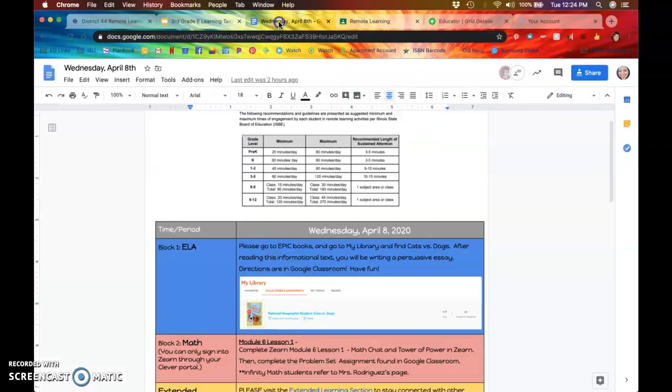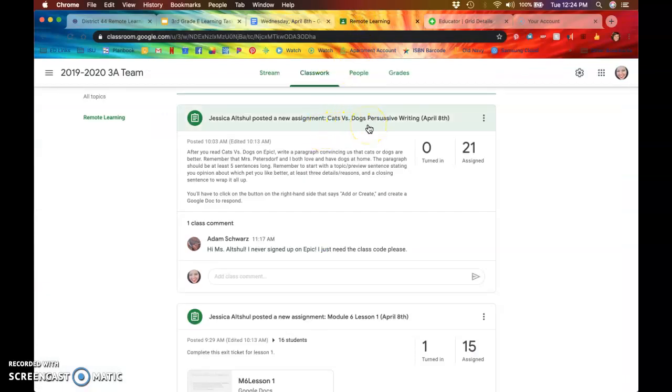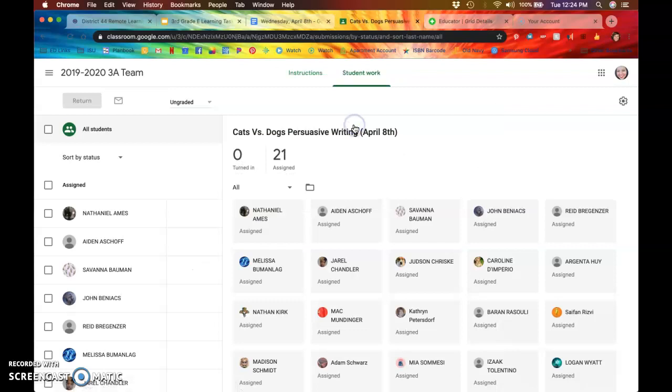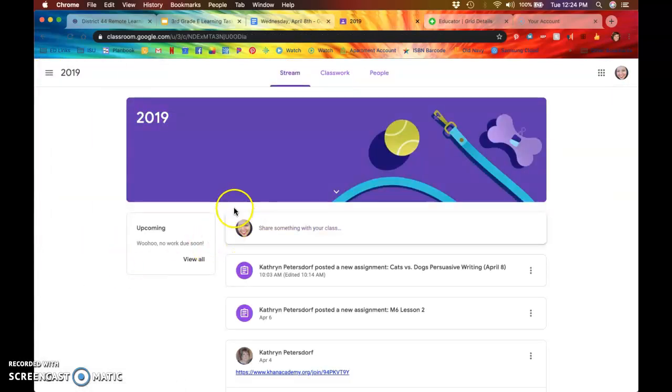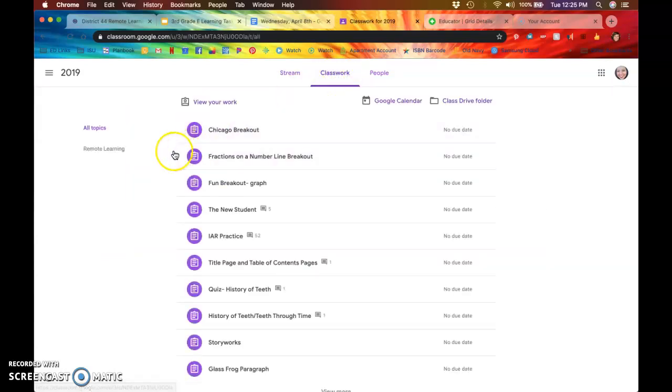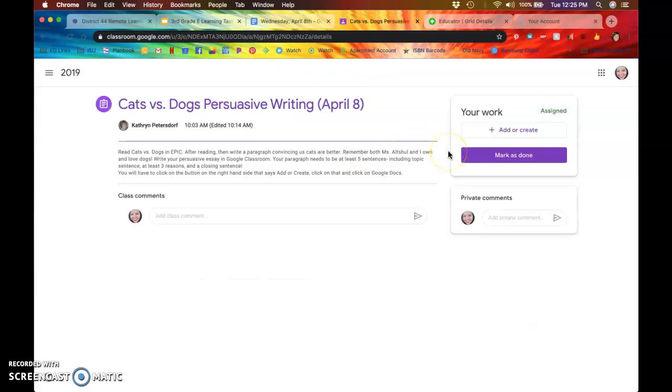So for ELA, and I can go back to show you, you were supposed to read this Cats versus Dogs book. Well, here it says Cats versus Dogs Persuasive Writing. You will click on this, and since I'm a teacher here, it's not what you'll see. So I'm actually going to go to Mrs. Petersdorf's class, where I am a student, and this is what you will be seeing. Here I go to classwork and remote learning again, and here's Mrs. Petersdorf's Cats versus Dogs Persuasive Writing. I'm going to click on that. It says you are going to write a paragraph convincing us cats are better. Remember, both Miss Altschul and I own and love dogs.